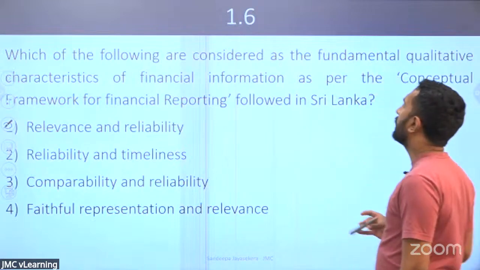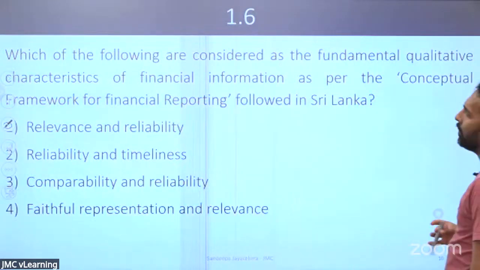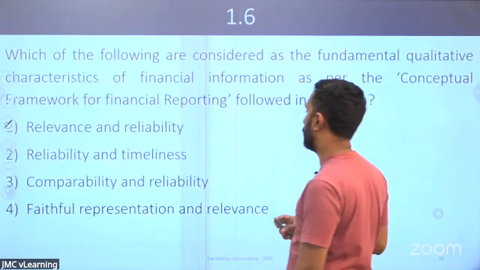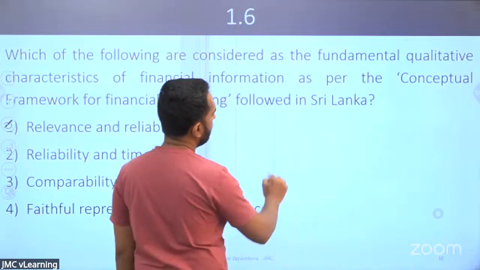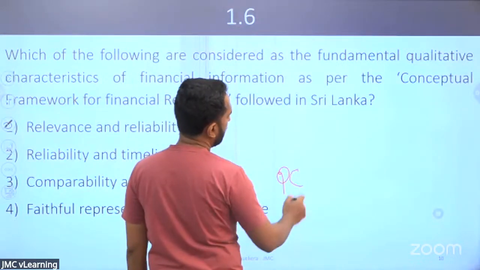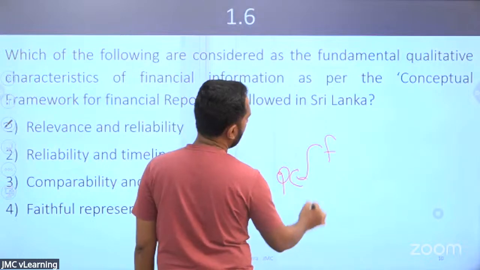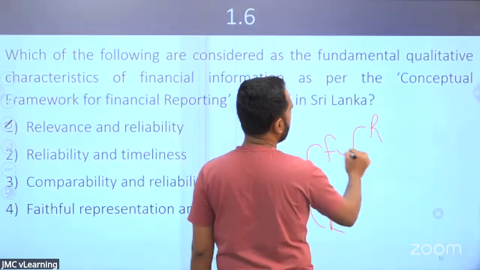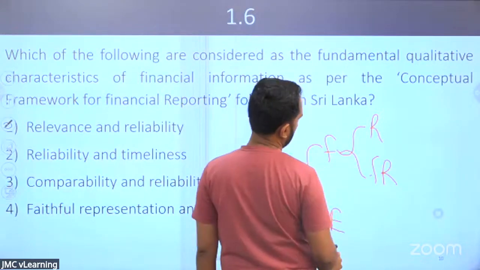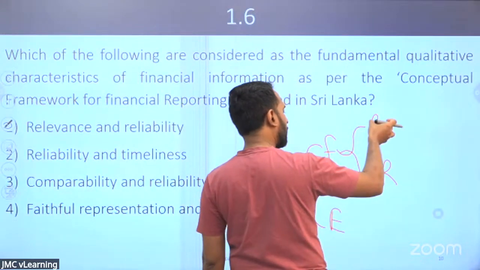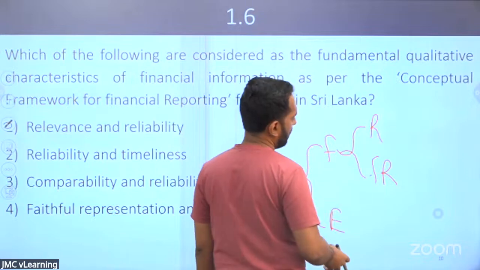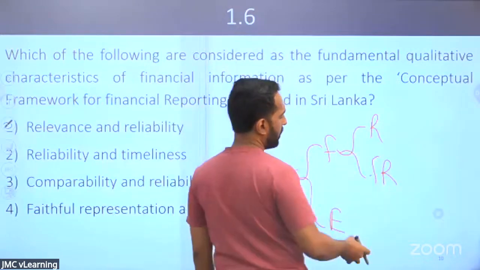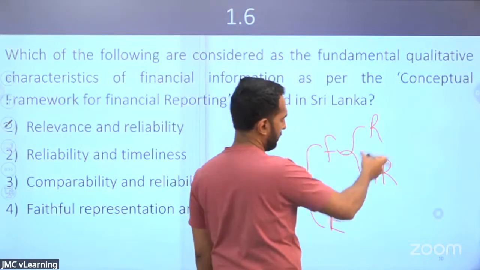Which of the following are considered the fundamental qualitative characteristics of financial information? This can be tested. Qualitative characteristics are of two types, fundamental and enhancing. There are two fundamental ones, relevance and faithful representation. Information should be relevant, able to change a decision. Information shall be faithful, showing the real economic situation.